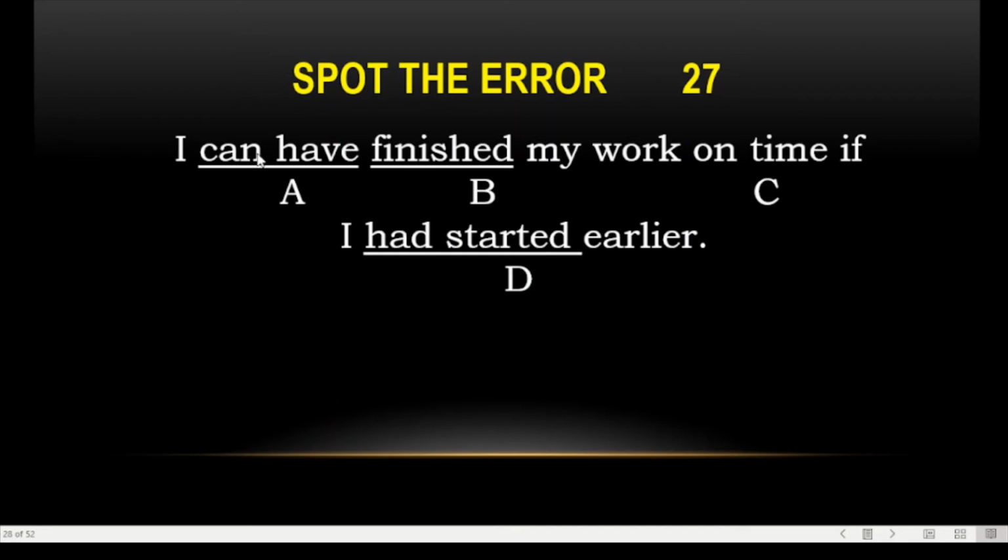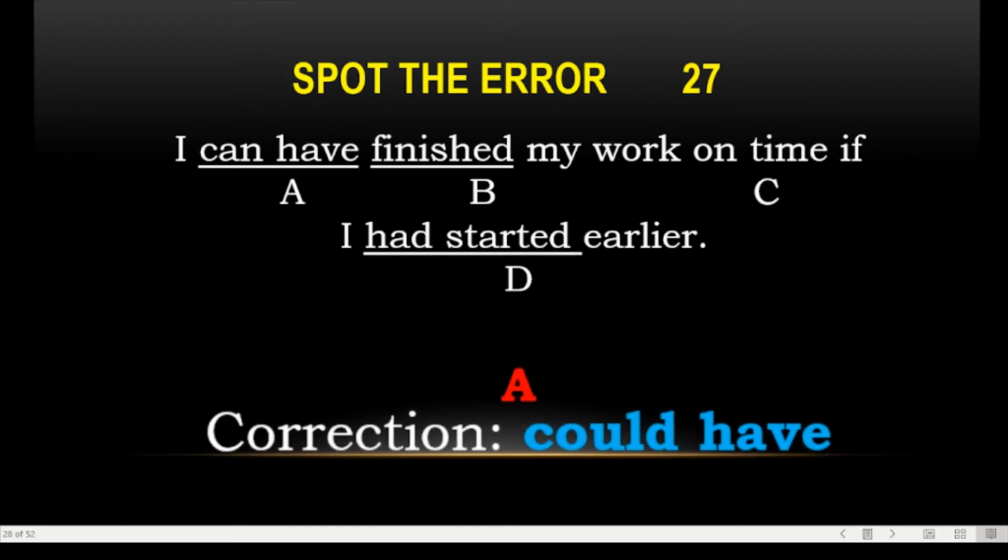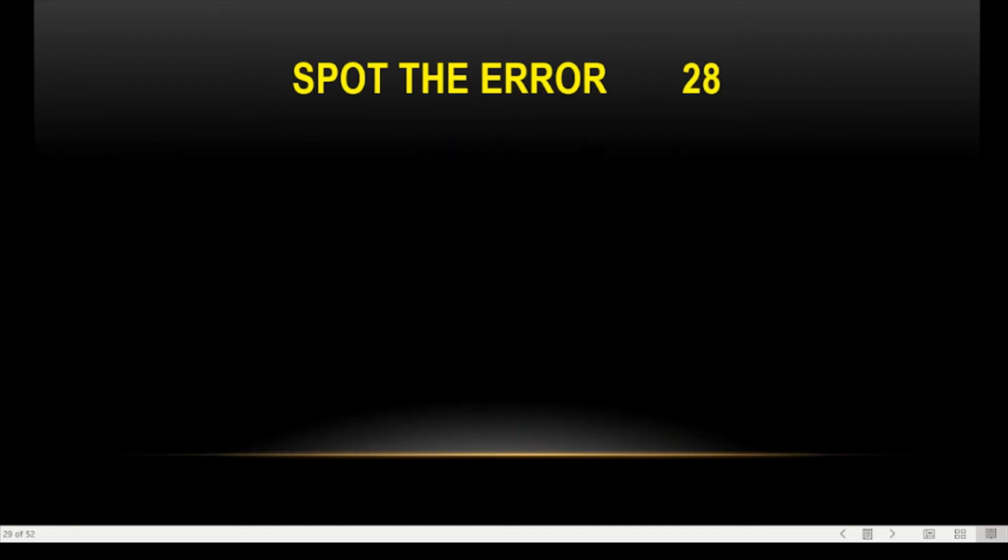What will we use over here? We use should have, would have, could have. So the error is that this is "can". Got it? Yes, alpha. I could have finished my work on time if I had started earlier. Clear?